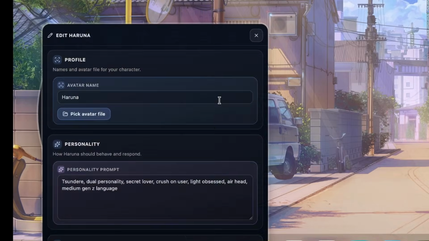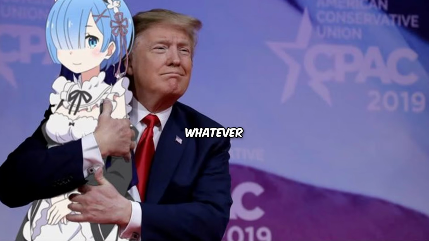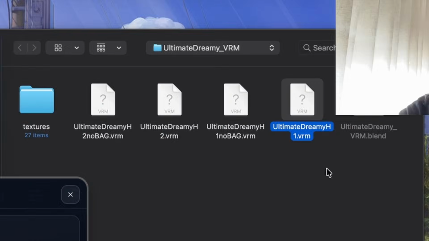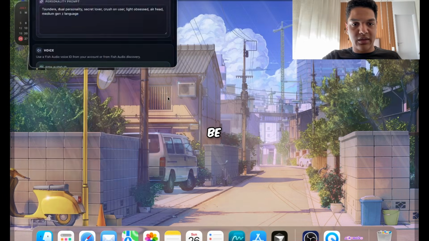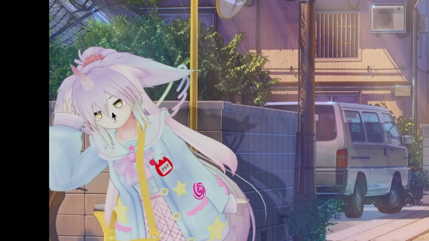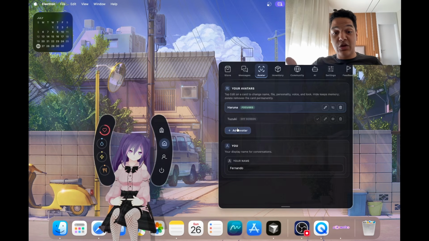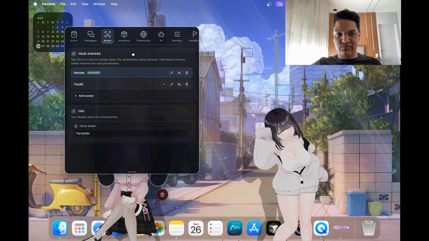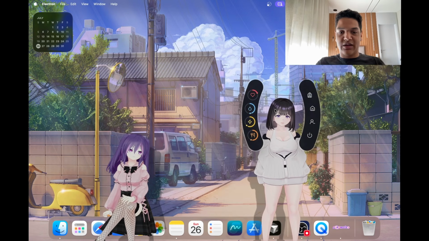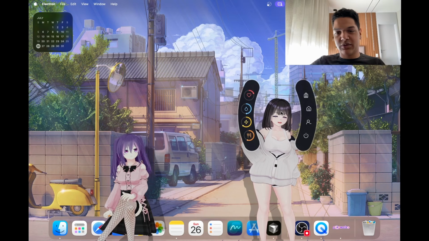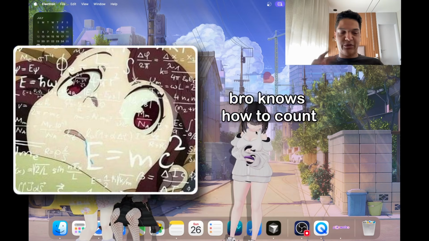So you come here and you can pick whatever character you want, like this, and she'll be here. The fun thing is that you can also have multiple characters. You can create or add a new avatar, like this. So now we have 2 avatars. You can add more if you want, like so. So now we have 3 avatars.